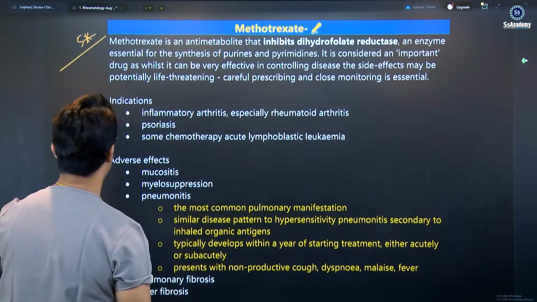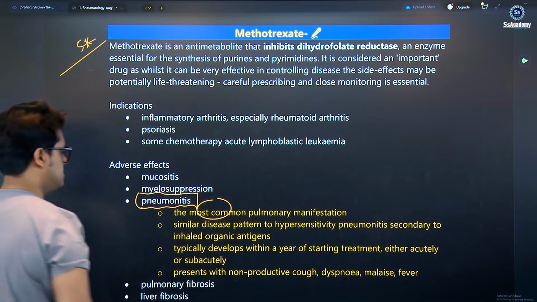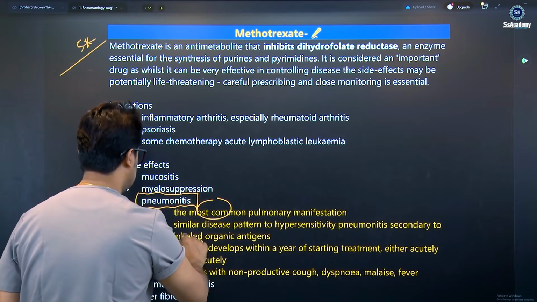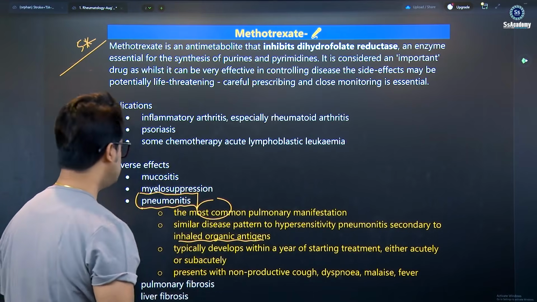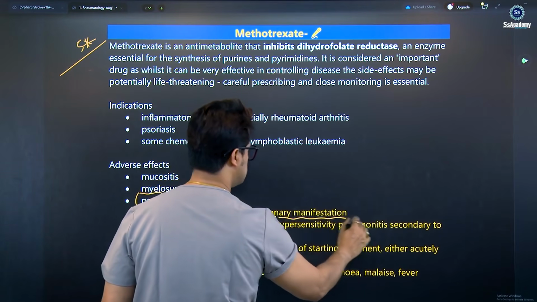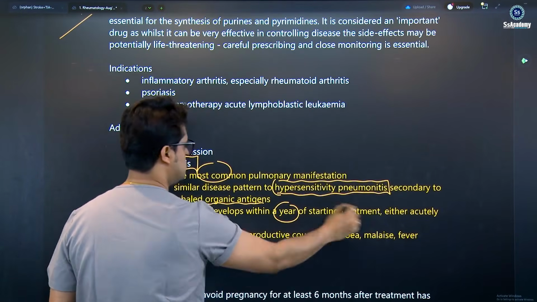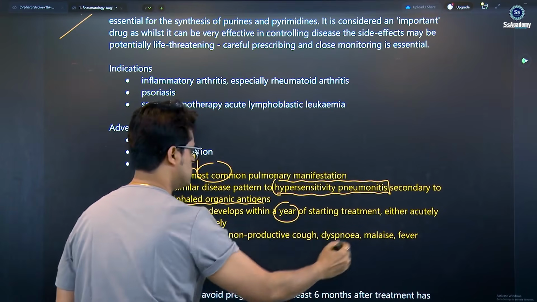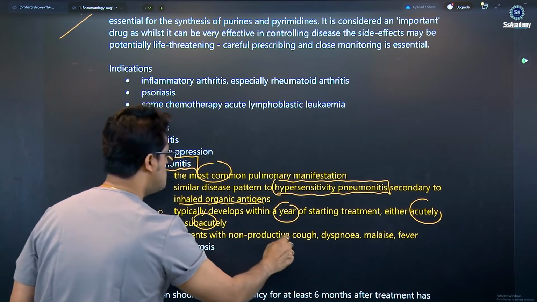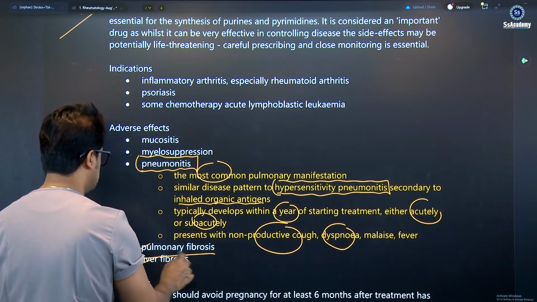One of the updates here is the adverse effect, pneumonitis, the most common pulmonary manifestation. It has a similar disease pattern to hypersensitivity pneumonitis secondary to inhaled organic antigens. Hypersensitivity pneumonitis typically develops within a year of starting treatment, either acutely or subacutely. This is important: it is an acute or subacute disease rather than a chronic disorder, presenting with non-productive cough, dyspnea, malaise, and fever, and it can lead to pulmonary fibrosis and liver fibrosis.